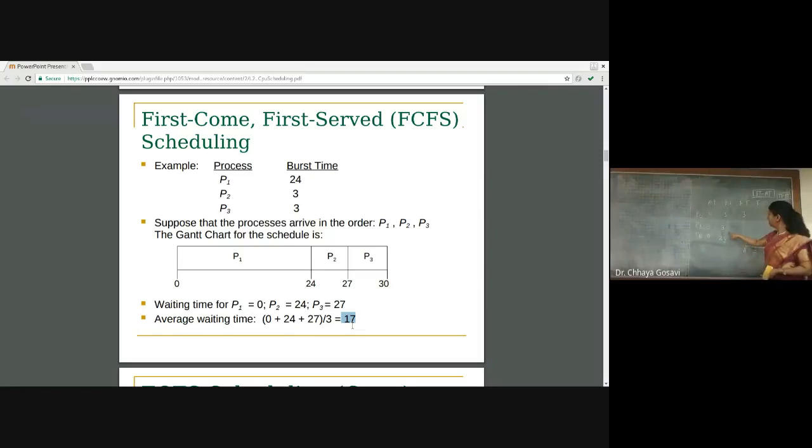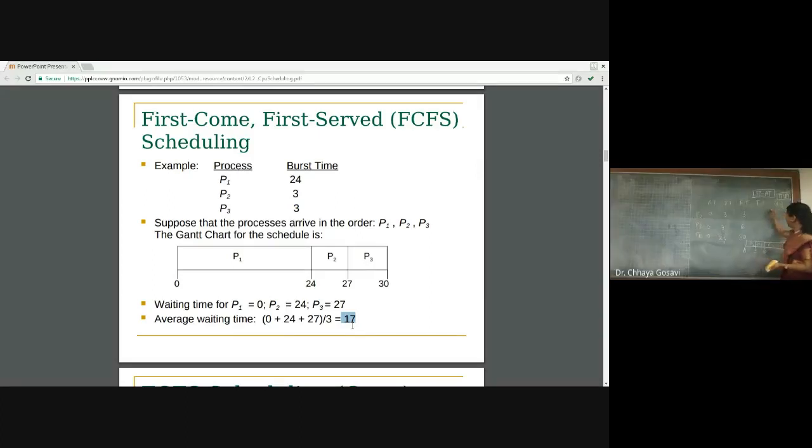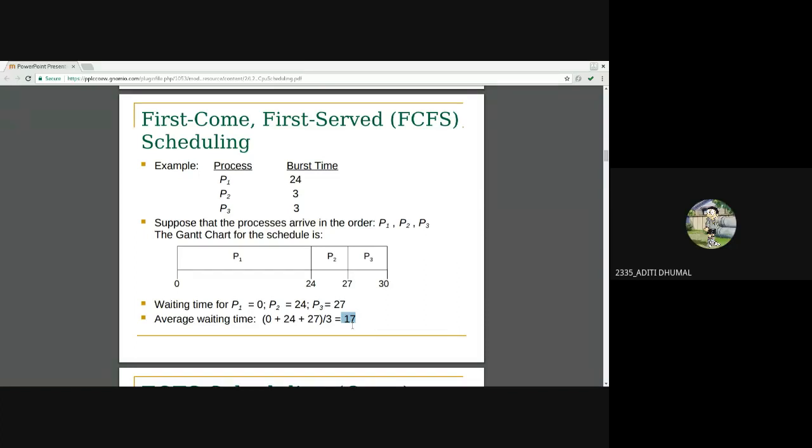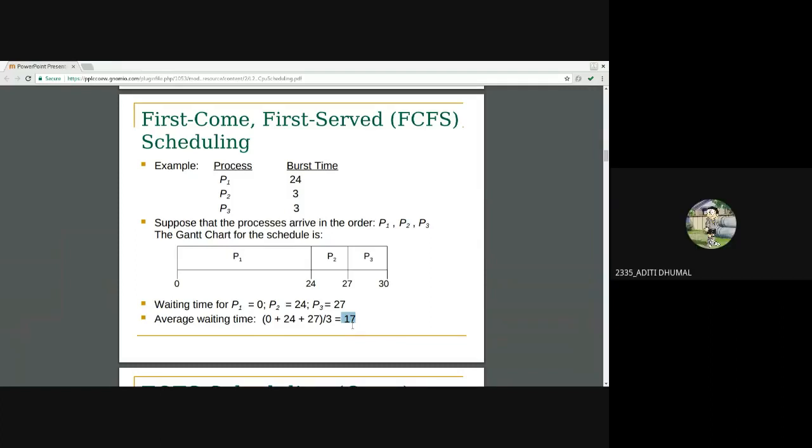P3, 6, and P1, 30. Calculate wait time; turnaround time is similar to finish time. So 3 minus 0, 3. Sorry, 3 minus 3. Turnaround time minus burst time.